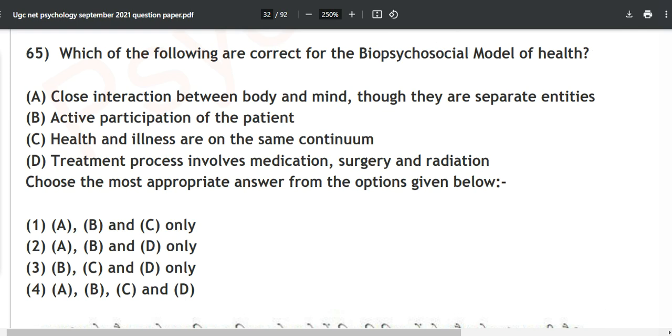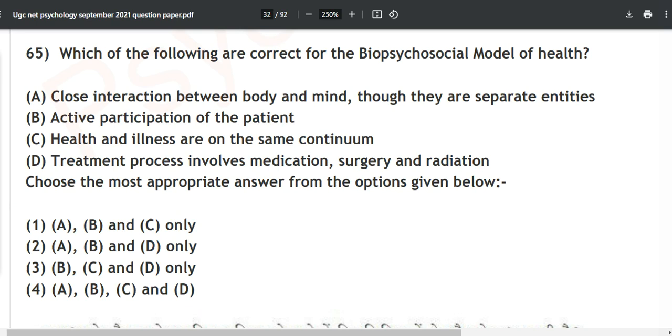Now we will try to find the answer. Close interaction between body and mind, though they are separate entities. Close interaction between body, bio, and mind, psycho. Obviously it will talk about this as well. We can guess: everyone is having three options with A, so definitely A is going to be the answer. If you don't know the answer, sometimes you can do things like these.